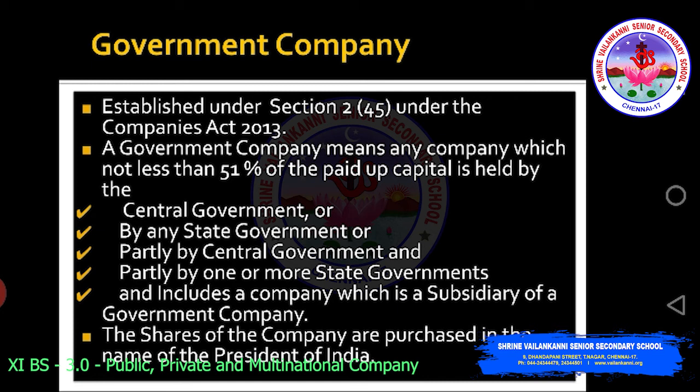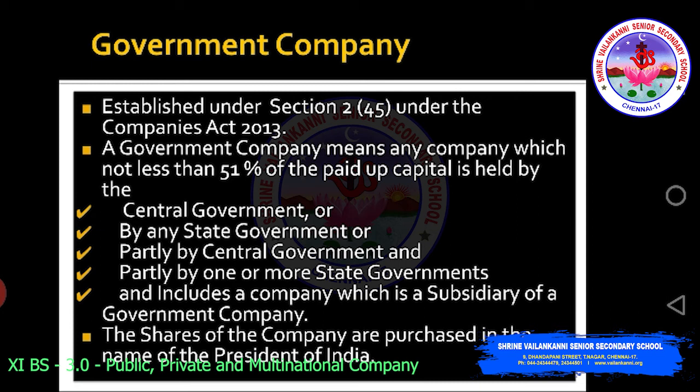So what is this? A government company means any company in which not less than 51% of the paid up share capital is held by the government. What constitutes a majority of shares? If you are holding 51%, that will be a majority, because the other person will be holding only 49%, which is not a majority. 51 is more than 49. So this is the ratio.